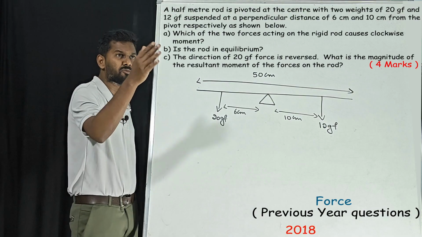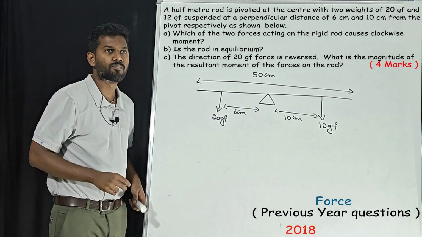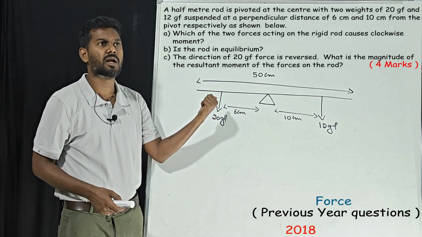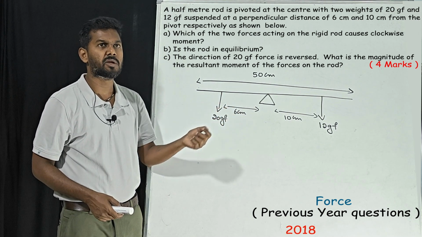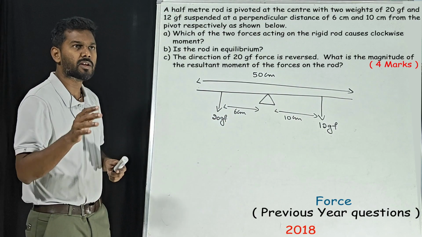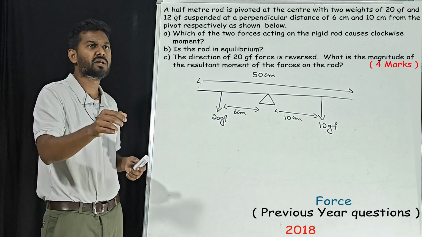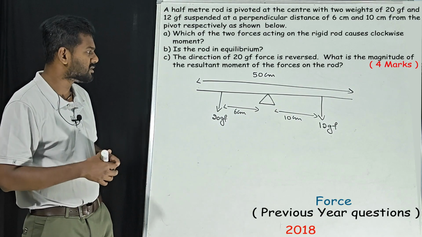Now listen, a half meter rod is pivoted at the center with two weights, 20 GF and 12 GF, suspended at a perpendicular distance of 6 cm and 10 cm from the pivot respectively, as shown below. Okay, now we'll go for the question. Which of the two forces acting on the rigid rod causes clockwise movement? So you need to understand one thing.